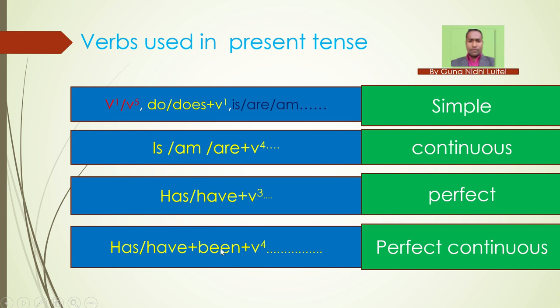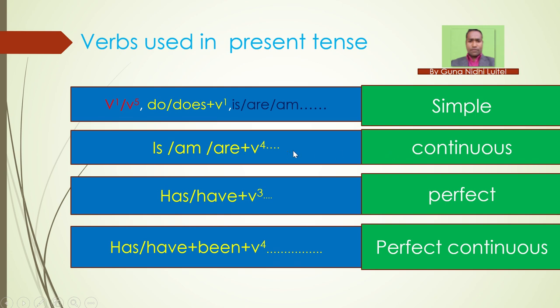So these are the key verbs we have to note and keep in our mind while we are learning about the tense. As we find these particular verbs in a particular sentence, then that sentence denotes the tense. For example, if is plus ing verb is there in any sentence, this is present continuous tense.